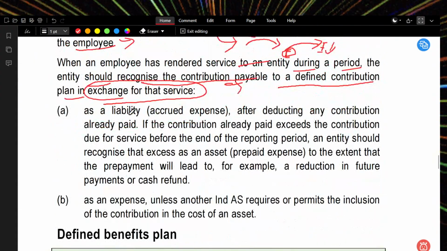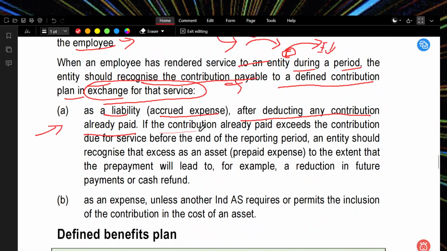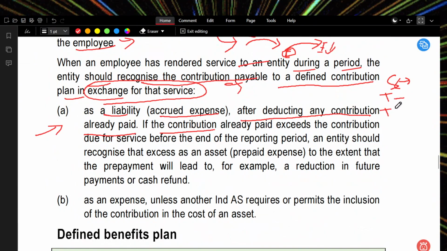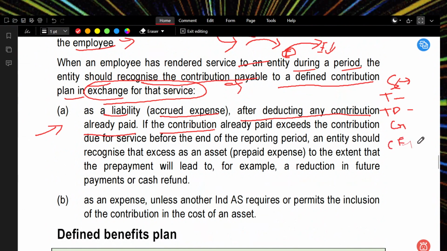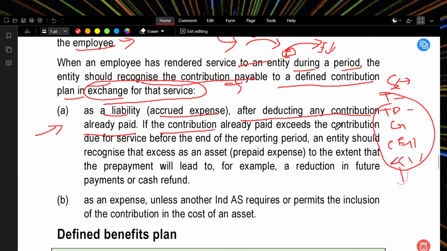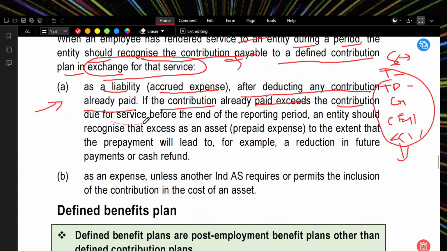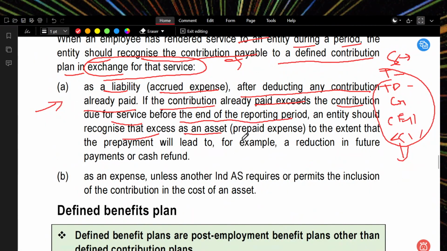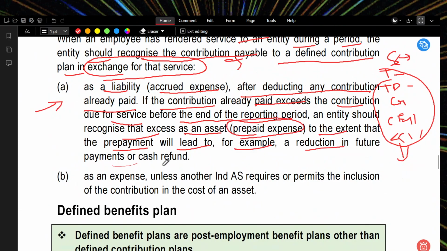The amount we pay is recognized as a liability, accrued expenses, after deducting any contribution already paid. So take salary, minus deductions, minus tax, minus TDS, minus gratuity employee contribution, minus ESI contribution, and any other insurance contribution made by the employee. All of these are deducted. Then the net amount is the liability amount. If the contribution already paid exceeds the contribution due for service before the end of the reporting period, the entity shall recognize the excess as an asset or prepaid expenses to the extent that the prepayment will lead to, for example, a reduction in future payment or a cash refund.